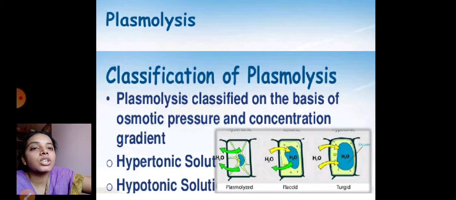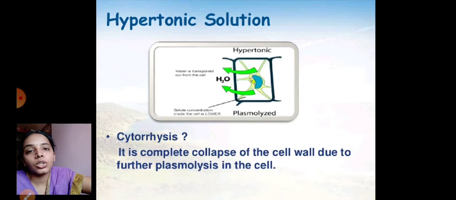So the classification of plasmolysis is completely on the basis of osmotic pressure and concentration gradient. On this basis, there are three types of solutions, based on the concentration of solute that has been added in the solvent. There are three types of solution: hypertonic solution, hypotonic solution and isotonic solution. In that, first one, hypertonic solution.